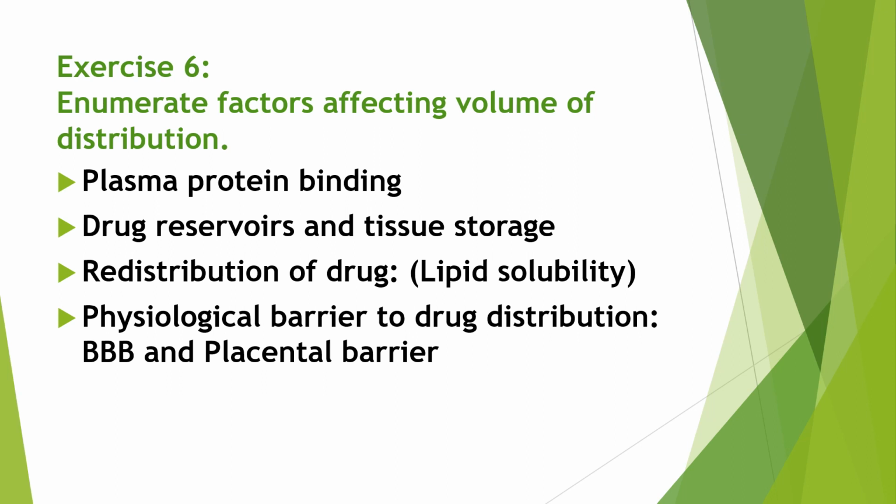Examples are hypnotics, general anesthetics, and cardiac glycosides. They can readily cross the blood-brain barrier or placental barrier. They have a high volume of distribution because they are lipid-soluble, non-ionized drugs.